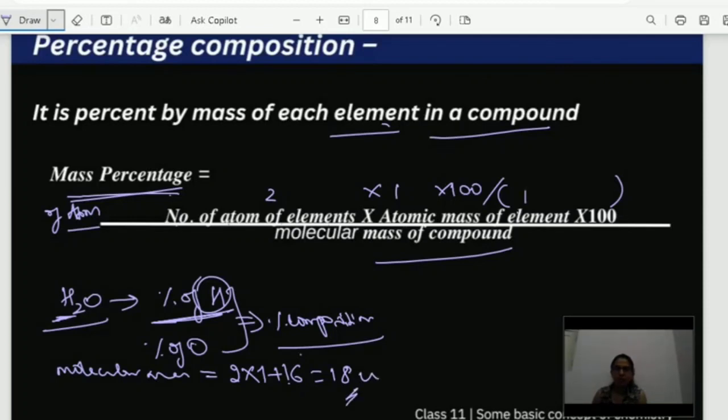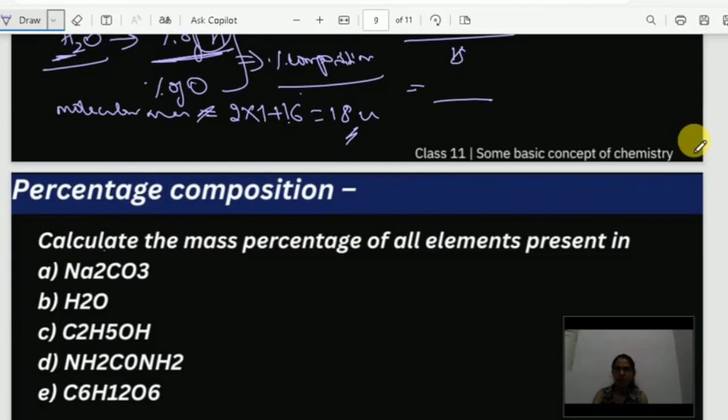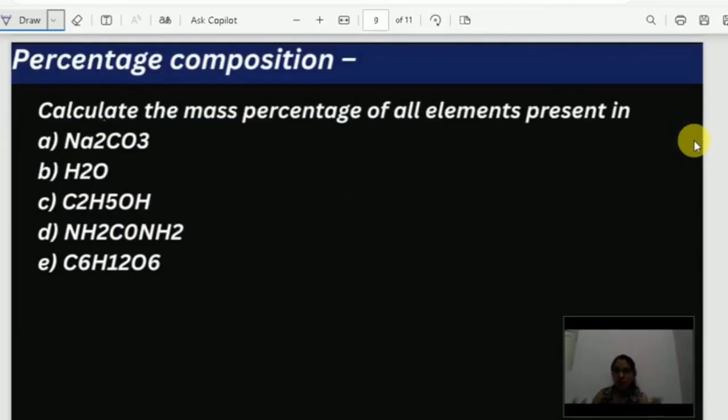So what will I write here? 18. And if I solve this, that is 2 into 1 into 100 divided by 18, I am going to get the percentage of hydrogen present in this particular compound. Simple. Similarly, we can find the percentage of oxygen. So this formula is going to be very important. Now let's solve the problem. If you solve the problem, you will get a clear idea and you are not going to have any doubts, right?